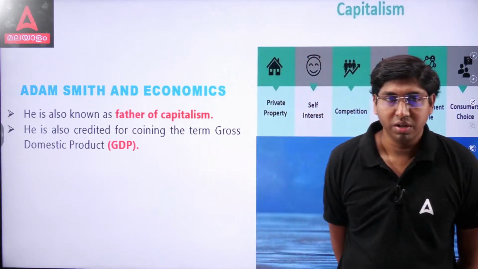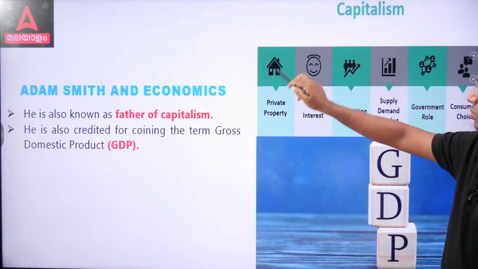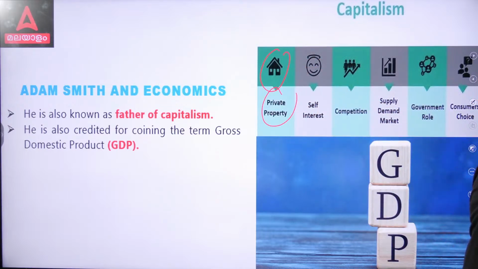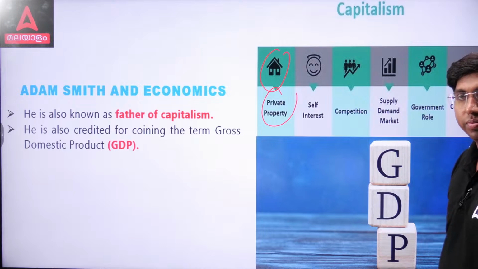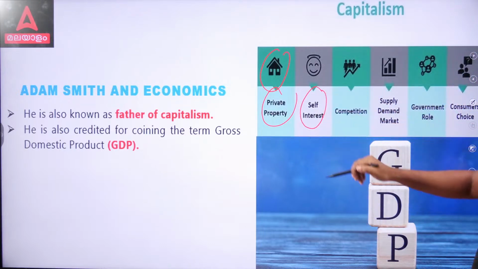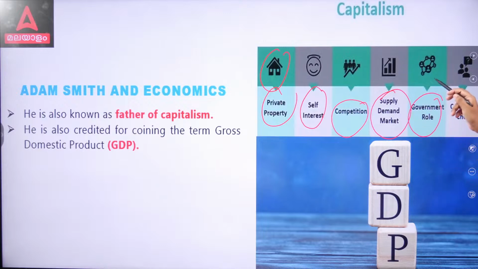Regarding capitalism, from this you get an idea about it. In capitalism, private property is there, not public property. Then they work for their own interest, self-interest, competition is there, supply, demand, market is there, the government role is minimal, and consumers' choice is there.